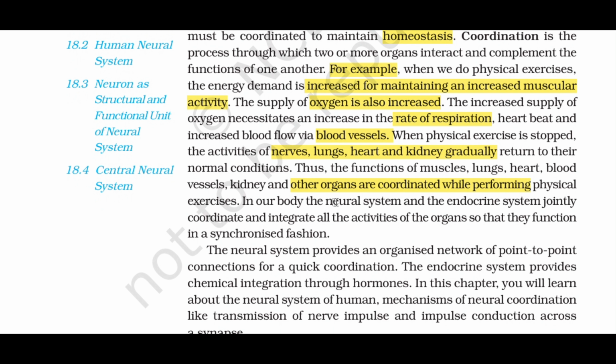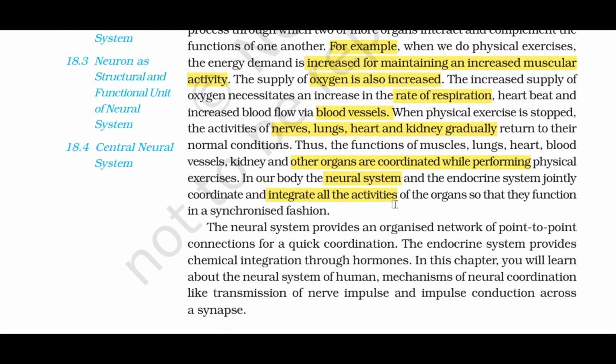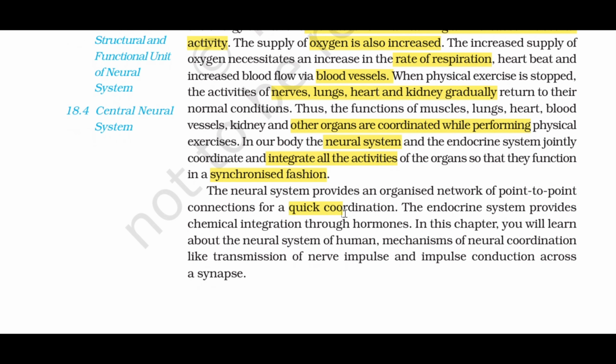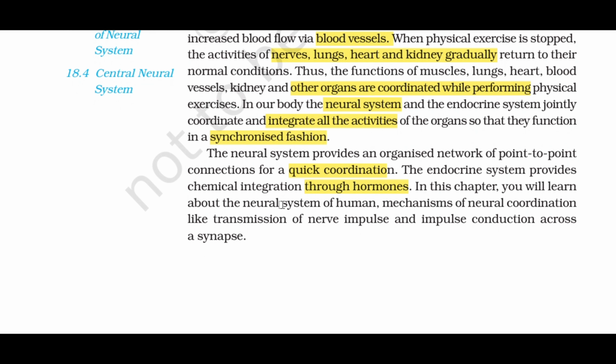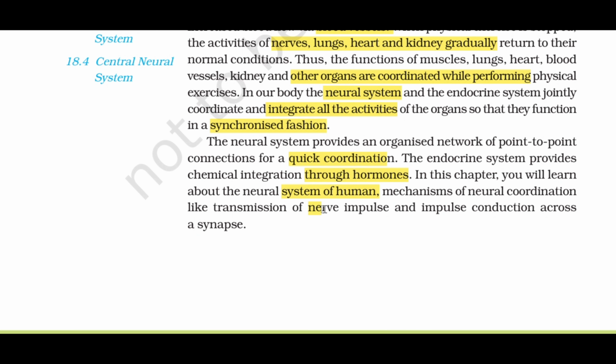In our body, the neural system and the endocrine system jointly coordinate and integrate all the activities of the organs so that they function in a synchronized fashion. The neural system provides an organized network of point-to-point connections for a quick coordination. The endocrine system provides chemical integration through hormones. In this chapter, you will learn about the neural system of human, mechanisms of neural coordination like transmission of nerve impulse and impulse conduction across a synapse.